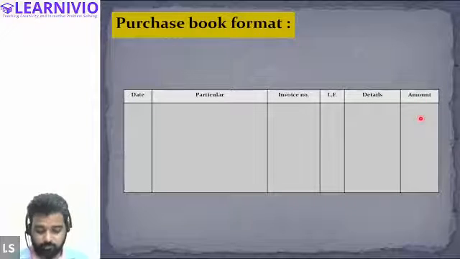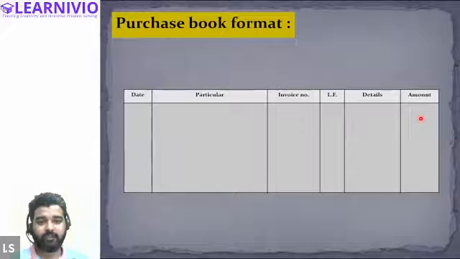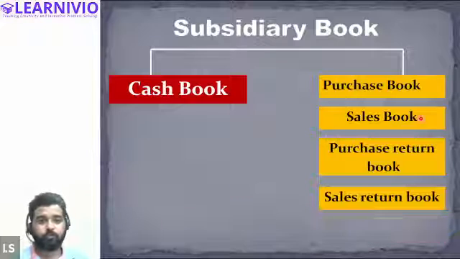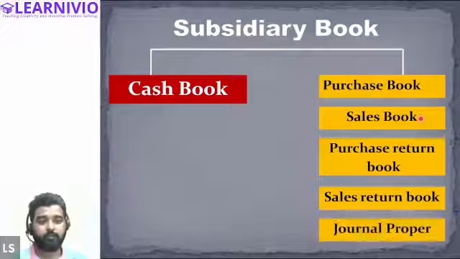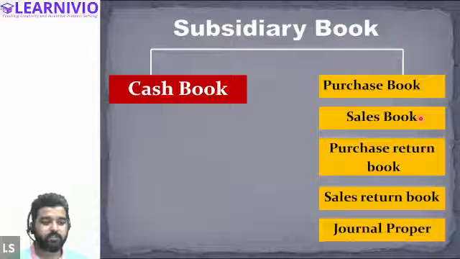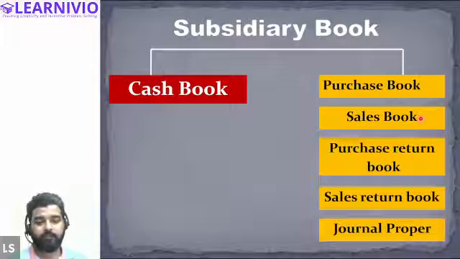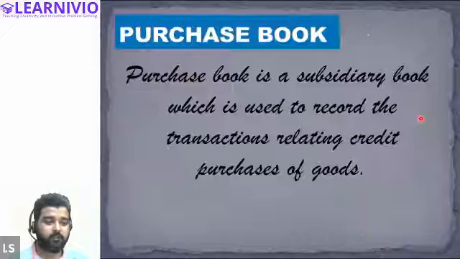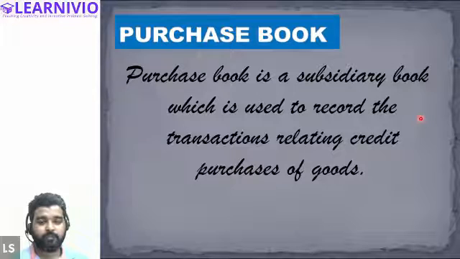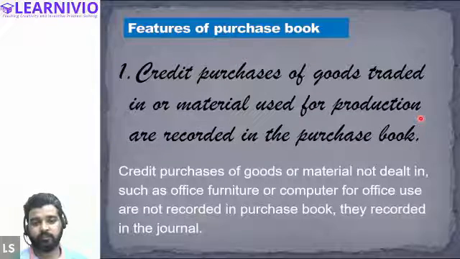So let me know, is it clear till now? Is there any doubt? First of all, I have told you subsidiary books are of two types. One is the cash book, and then there are other books: purchase, purchase return, sales return, and journal proper. We are currently discussing the purchase book only. The purchase book, like any other subsidiary book, just records the transactions relating to the purchase of goods on credit.